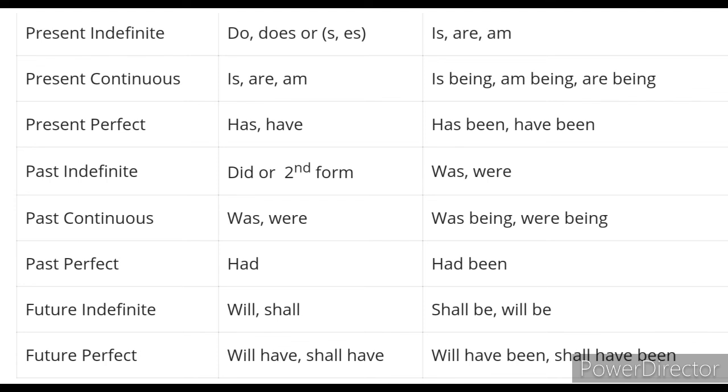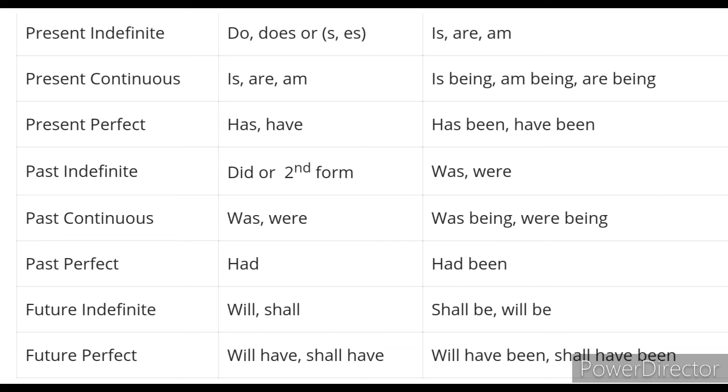So in the simple present tense, like the sentence I write a letter, you are supposed to use is, am, are as per the requirement of the object turned subject. For example, the sentence is I write a letter. So the answer will be a letter is written by me. You will use is, am, are because the sentence is in the simple present tense.